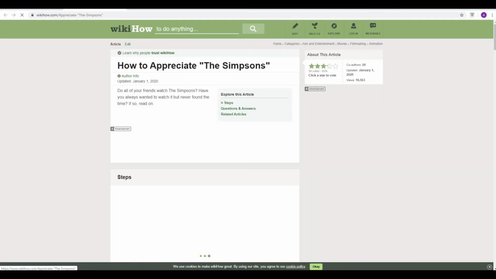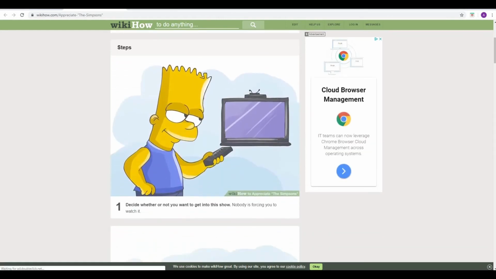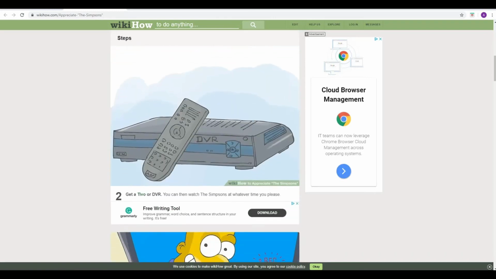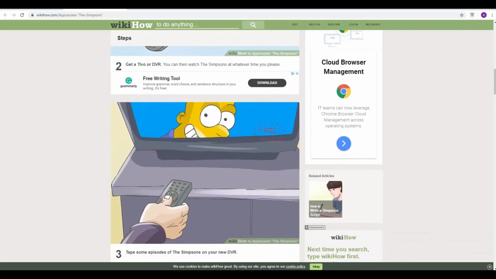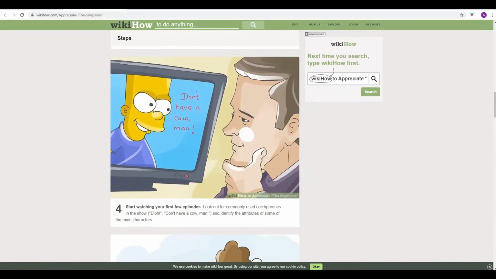Let's have a look. So, how to appreciate The Simpsons. Decide whether or not you want to get into this show. Nobody's forcing you to watch it. I used to watch it all the time, but now it's up to like 40 seasons or so. I know, isn't there?